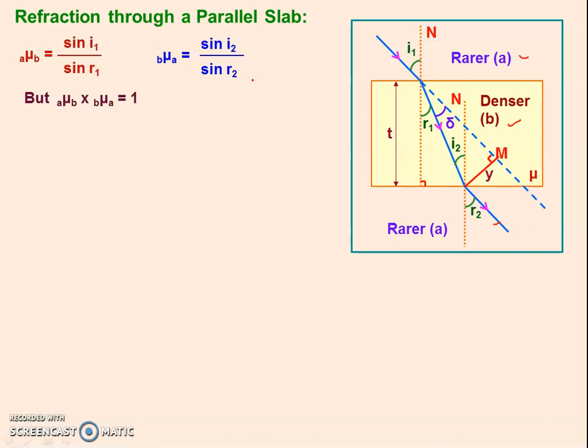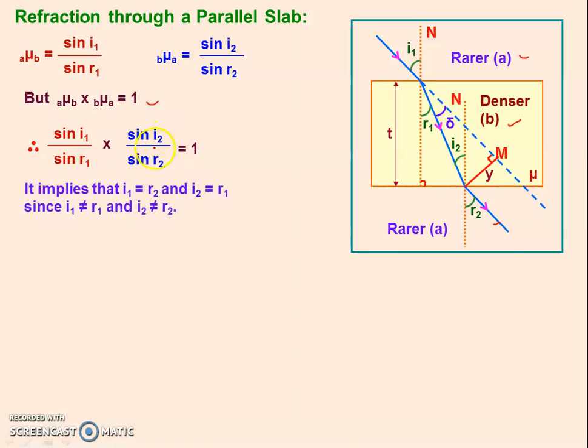When we multiply these two, it should come out as 1. Right? If it is equal to 1, the right hand side should also be 1. And it will come out equal to 1 only if I1 equals R2 and R1 equals I2.